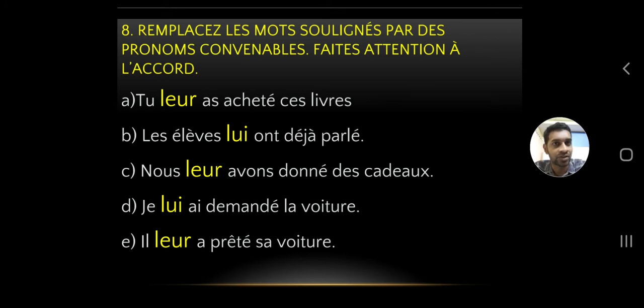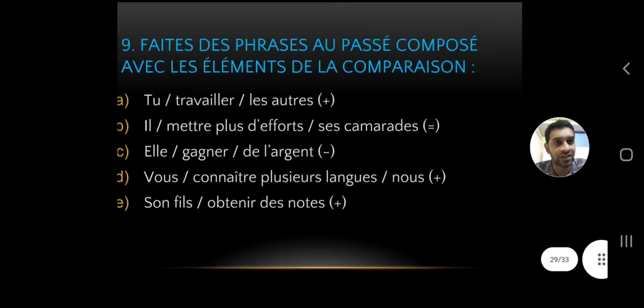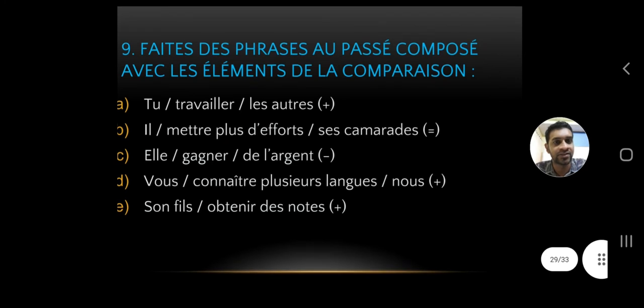So we'll head to the next exercise, and here we are. So the 9th exercise. It's about comparison. Faites des phrases au passé composé avec les éléments de la comparaison. So you've got to do two things. You've got to conjugate the given verbs in passé composé. Then you've got to do the comparison by using the indications which are given at the end of each sentence.